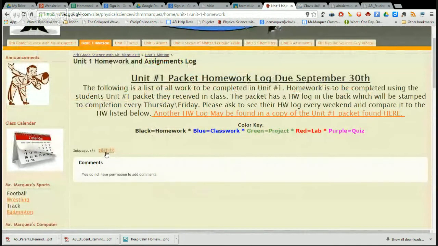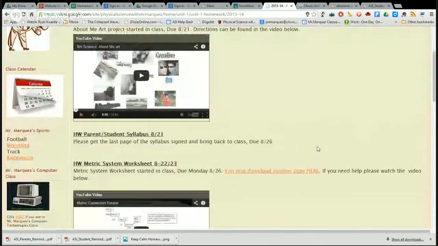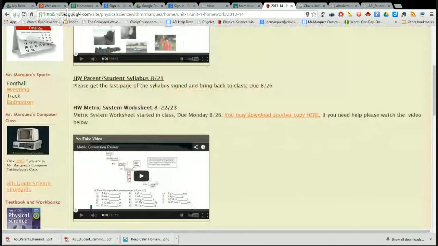So if you take a look at last year's homework assignment log, let's go to 2013-14. You can see that it says homework and it has when it was handed out, as you can see right there, and then when it will be due. So you can see if your student completed the assignment or not.